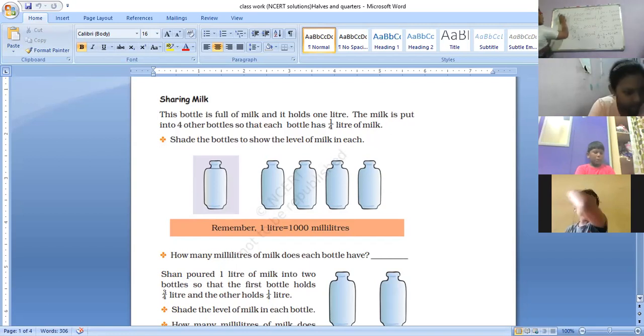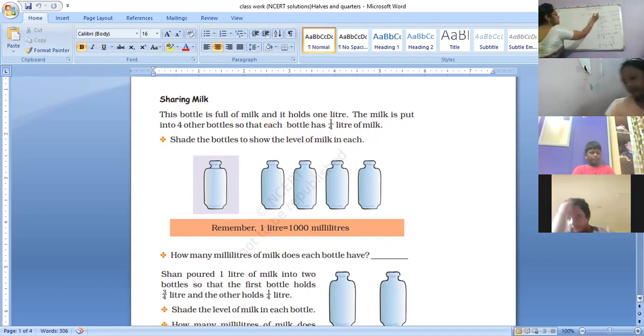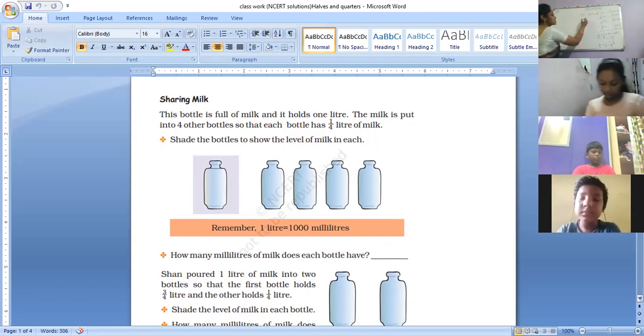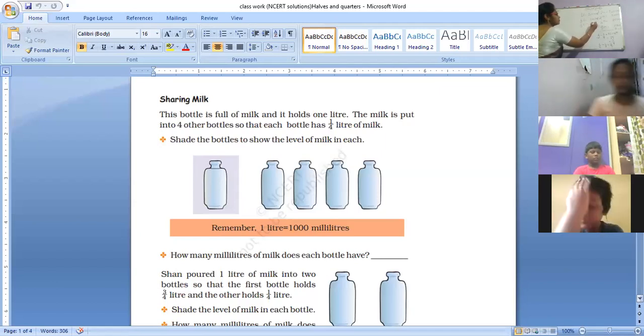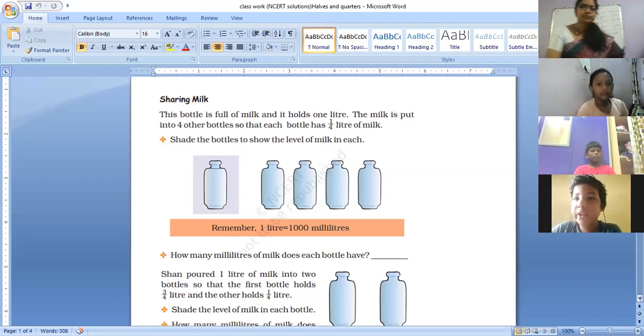So hope this is clear now. Let us write down this also. Like we have written for measuring a scale, let us write for measuring milk or liquid. So 1 liter is equal to 1000 milliliters. Then half liter is equal to 500 milliliters. Then 1/4 of a liter is equal to 250 milliliters. Then 3/4 of a liter is equal to 750 milliliters. Fine? Clear? So now, this part I will send it to you.